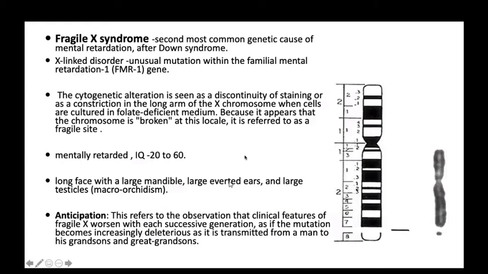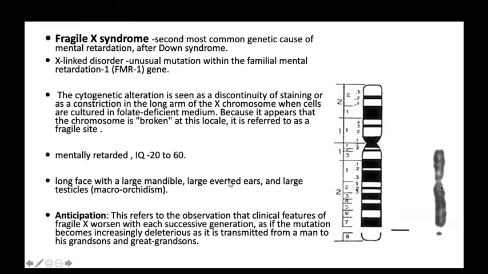It is referred to as fragile. In this chromosome, we can see a fragile chromosome. The fragile sites occur at different sides of this chromosome, and the chromosome appears broken. These patients are usually mentally retarded, and the features of this patient are a long face, large mandible, large everted ears, and large testicles. There is macroorchidism.